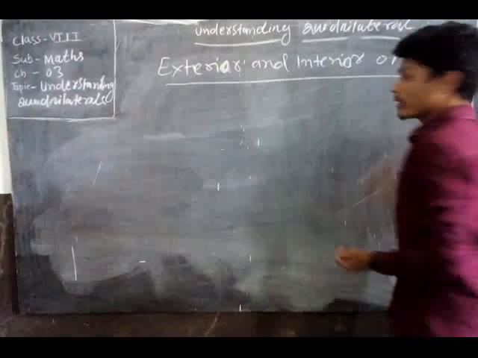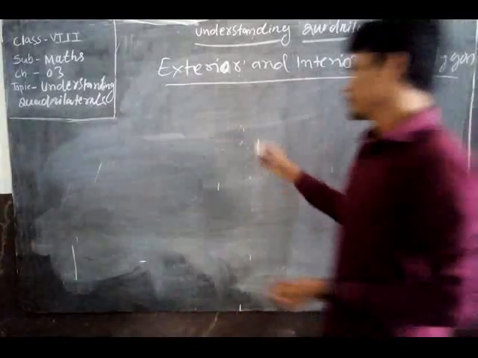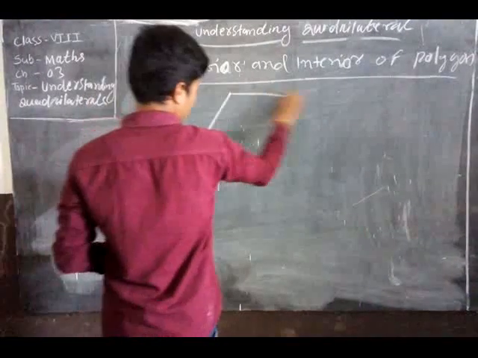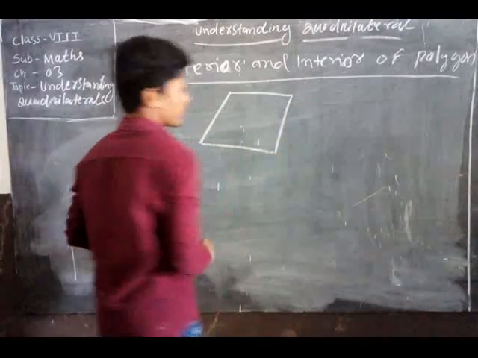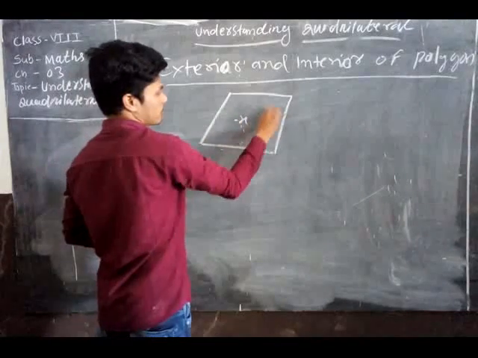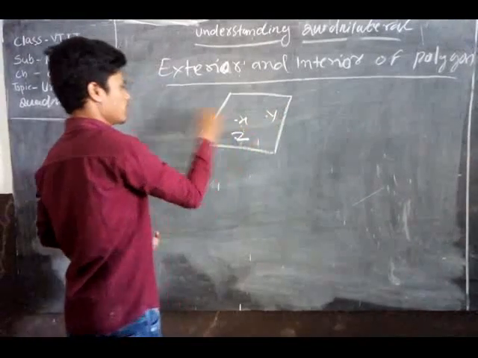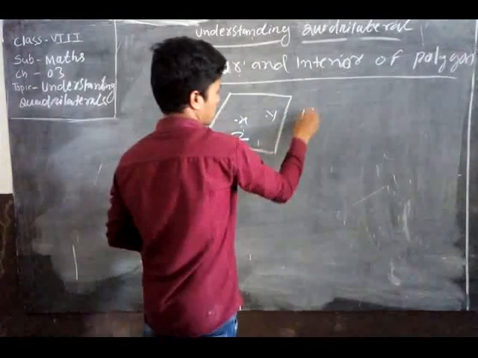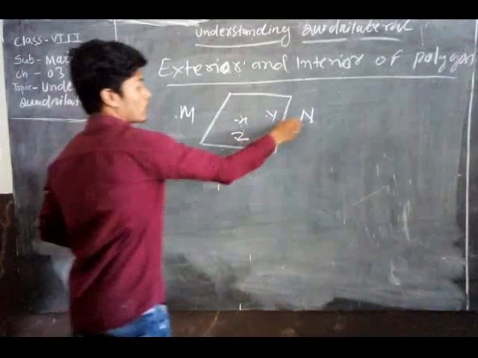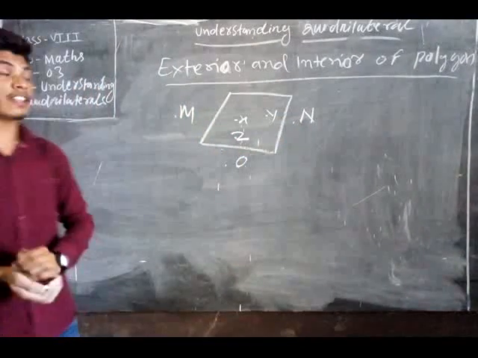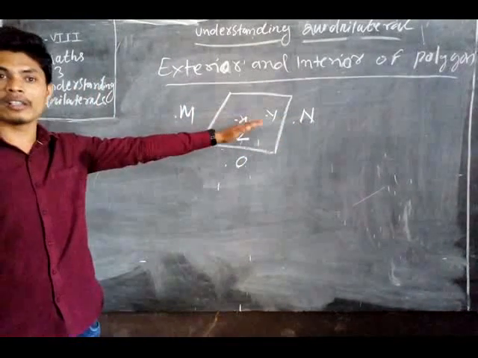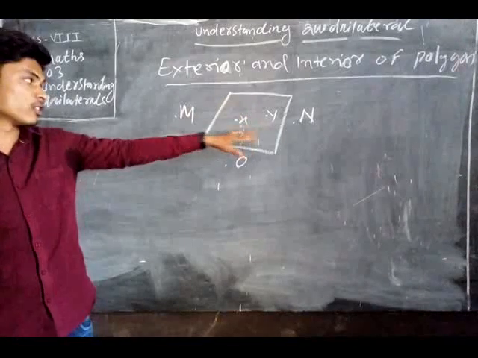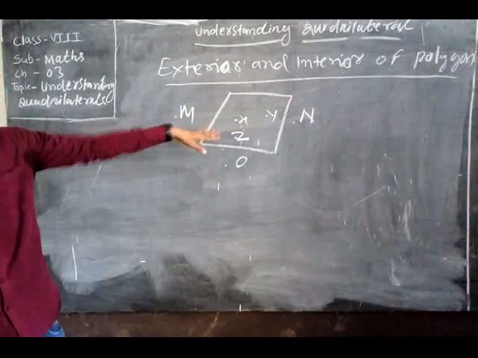See, when we construct a polygon, here is the polygon ABCD, with points X, Y, Z and M, N, O. Which are the exterior and interior? Exterior means outside the polygon. Interior means inside the polygon. Then which points are inside the polygon?